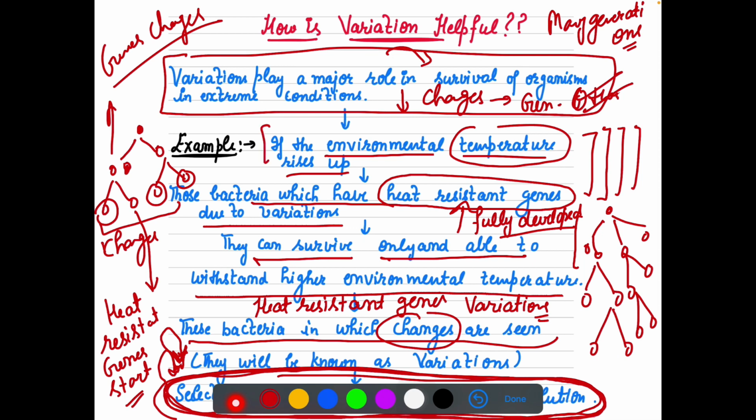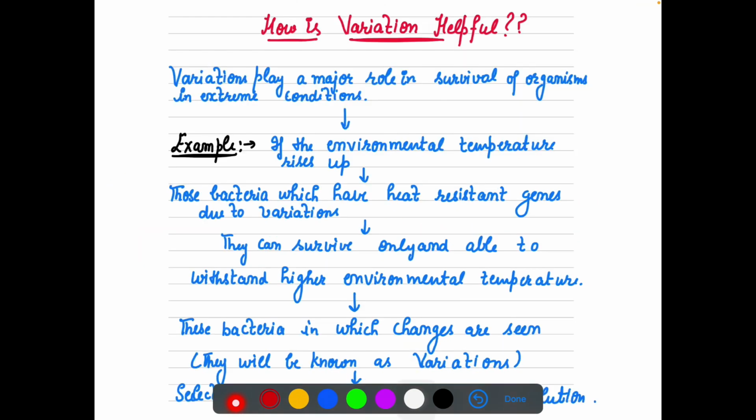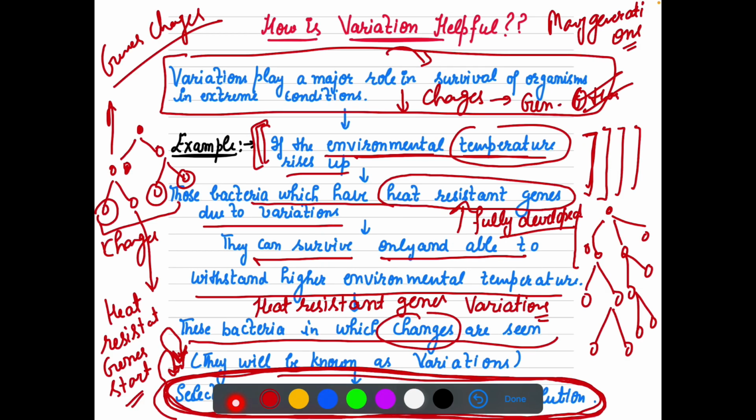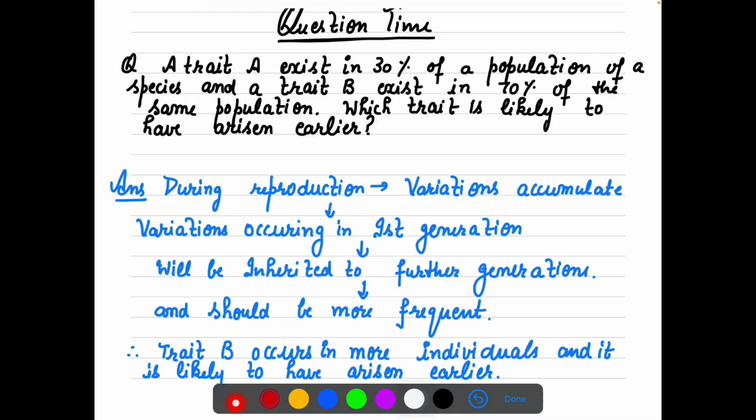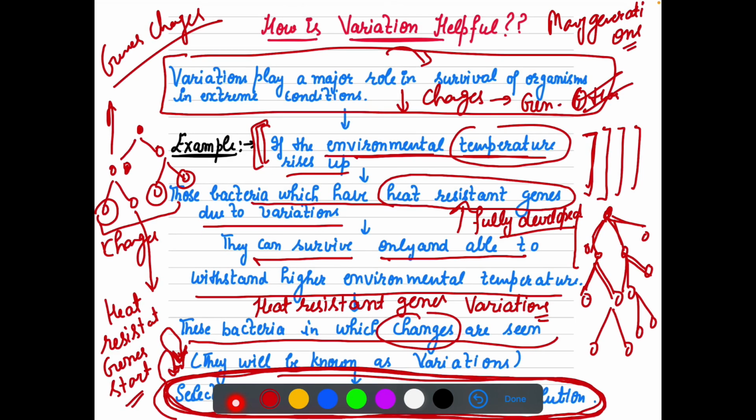नाउ देयर वाज अ प्लेस जिसमें बहुत सारे बैक्टीरिया एक जगह पे रह रहे थे, एंड सडनली दैट इन्वायरमेंटल temperature was rising up. So with the generation more passing on, जैसे ये बैक्टीरिया ने डिवाइड किया, फिर ये बैक्टीरिया डिवाइड किया. So with the generations, few of these bacteria did start developing the heat resistant gene in their body.